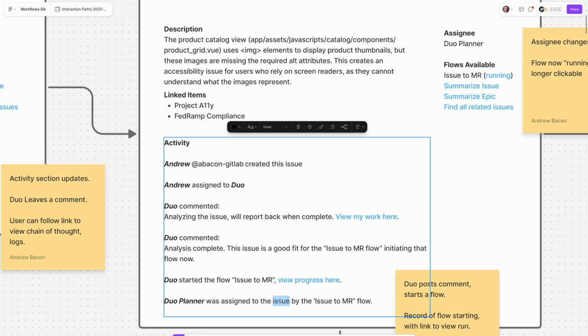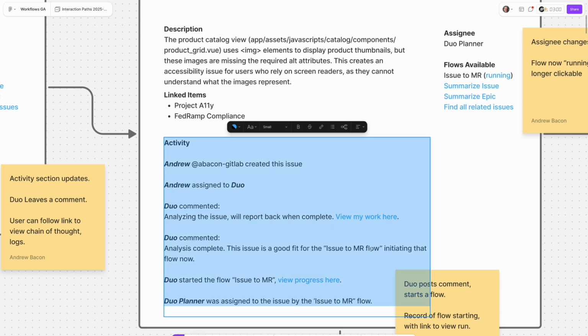And that flow, the first thing it did is assign it to a different specific agent inside of our agent platform, Duo Planner. Again, just touching back on the definitions between agents and flows. Agents you can think of as virtual employees. They're essentially an AI intelligence that's paired with access to GitLab API endpoints. They have the power to create issues, write code, etc., depending on how they're customized. Whereas a flow is a sort of standard operating procedure that incorporates one or many agents as part of it, right? And hopefully that'll be clear as we walk through this. I'll show you what I mean by that.